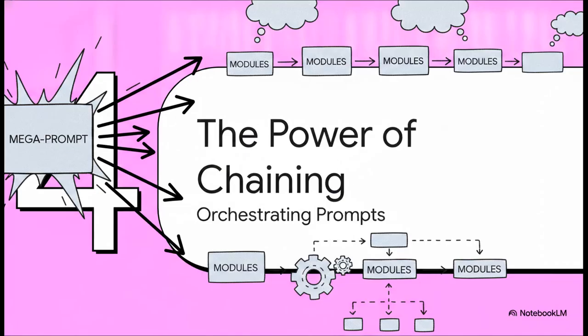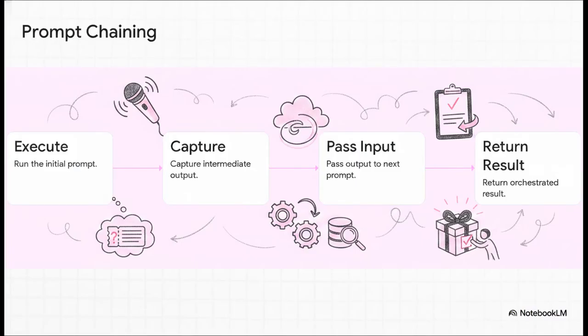Section 4. The power of chaining. Let's move on and see how this builds, because once you master individual prompts, it is time to orchestrate them. In traditional software engineering, we don't write one massive 1,000-line function to run our entire application, do we? No, we break it down into modular pieces. Prompt chaining applies that exact same engineering principle to large language models. We break monolithic, error-prone mega prompts into manageable sequential steps.